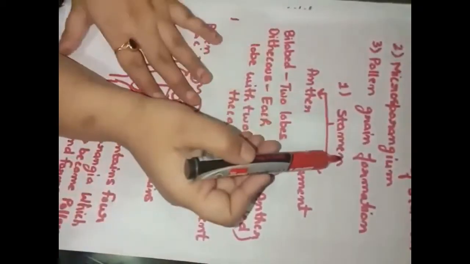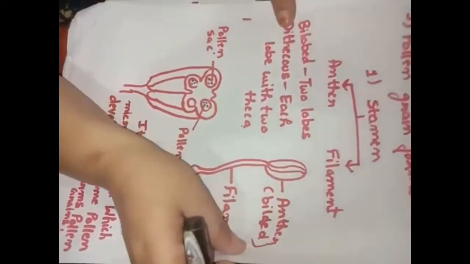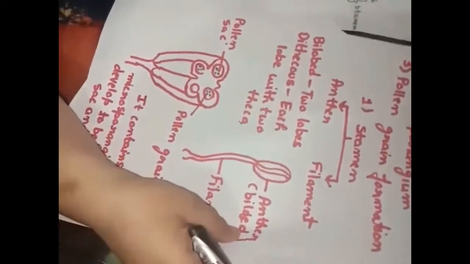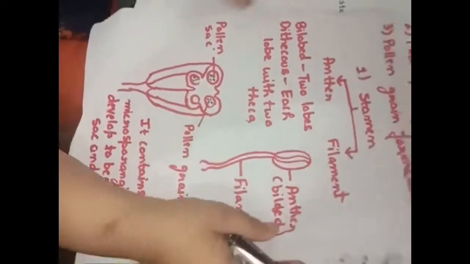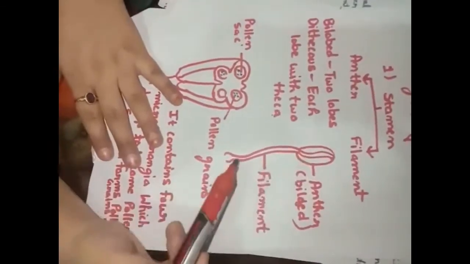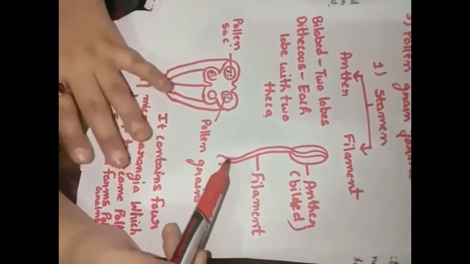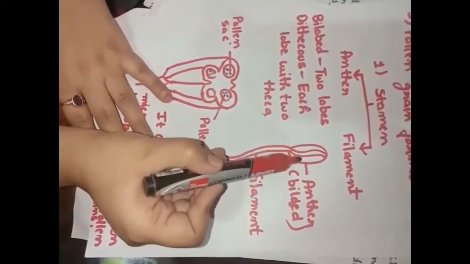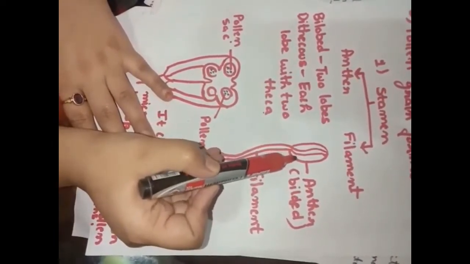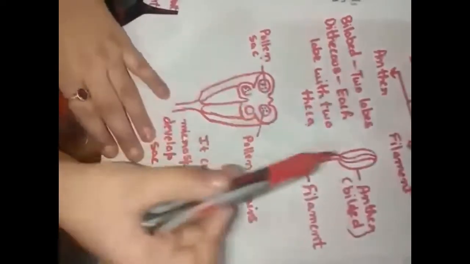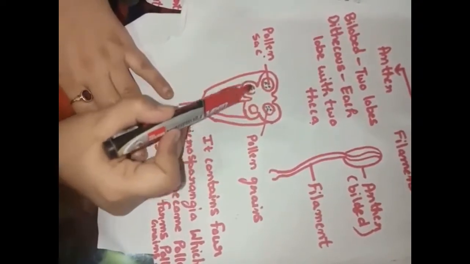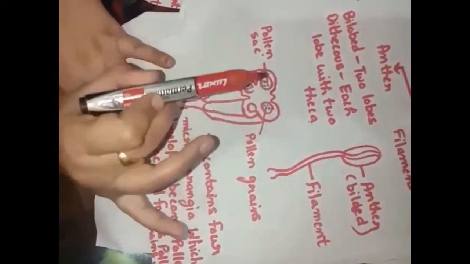Firstly, it is with the stamen. I already told you that the stamen is divided into two parts, the anther and the filament. The anther part is a bilobed structure. You can see it, there are two lobes. It is bilobed and it is dithecous. Dithecous means each lobe has two theca. Understood? It means there are two chambers in each lobe. Getting what I am telling you?